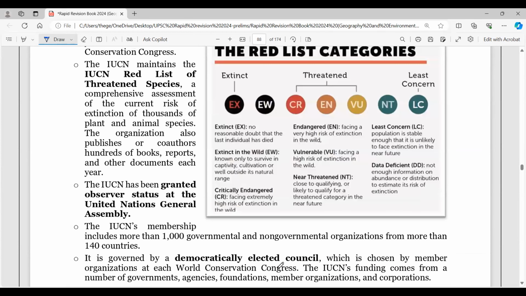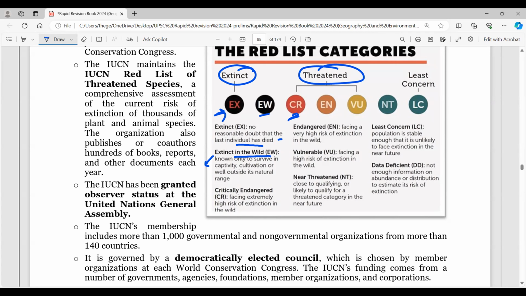So here, red list category. Here in extinct you have EX, EW. The EX is basically no reasonable doubt that the last individuals have died. This is EX, completely extinct. EW is extinct in the wild. It means they may be surviving in a zoo or in a protected environment, but in the wild they are not found anymore. Then you have the CR category from threatened.